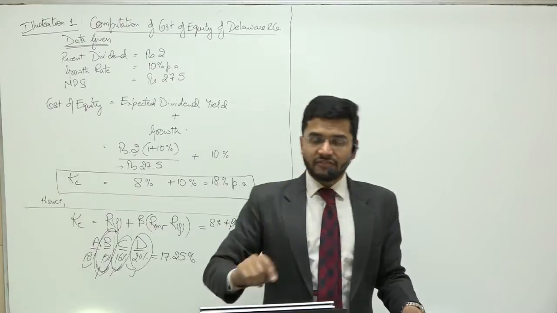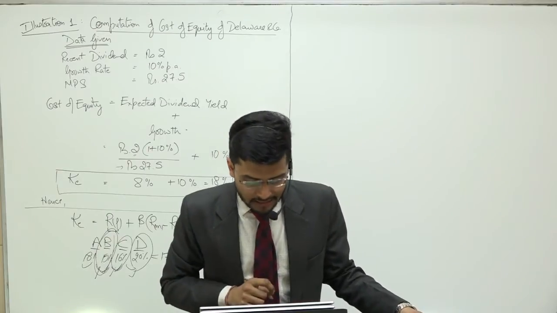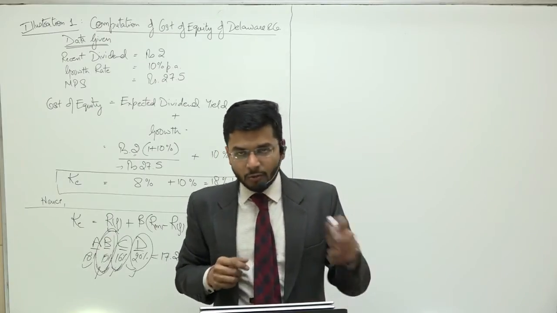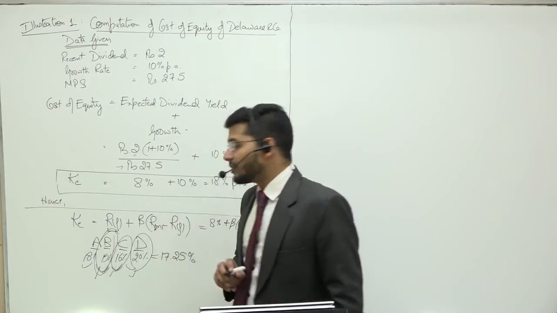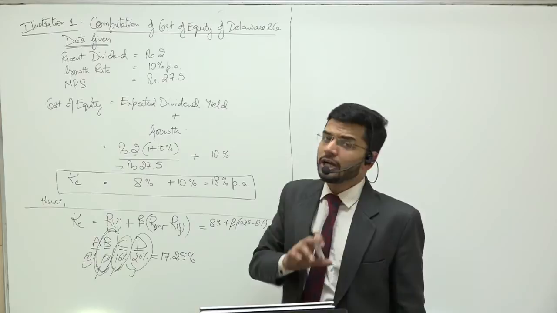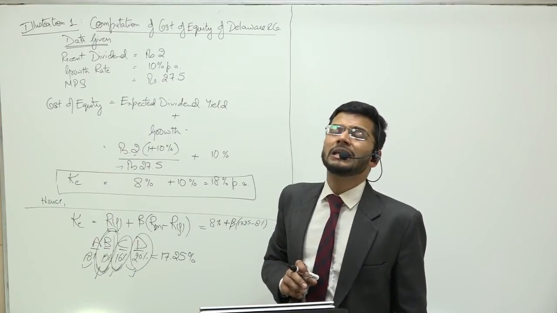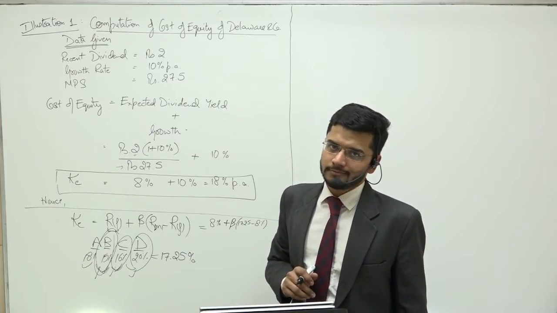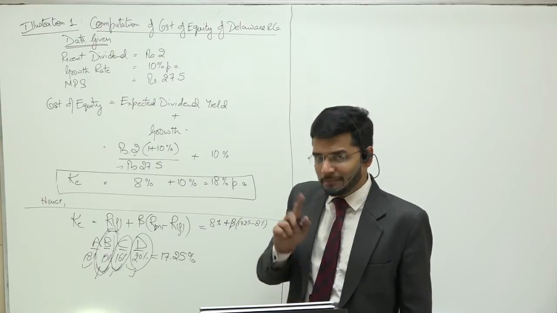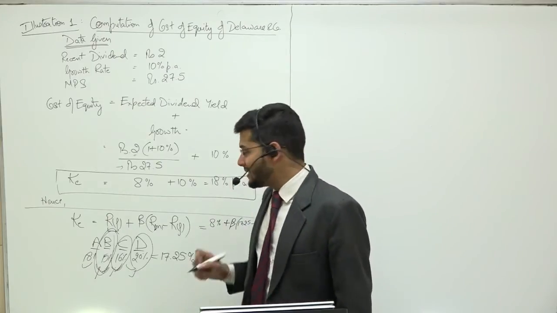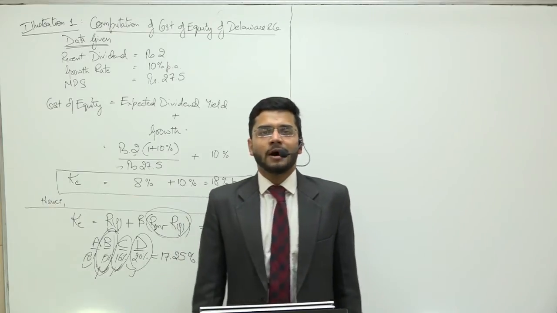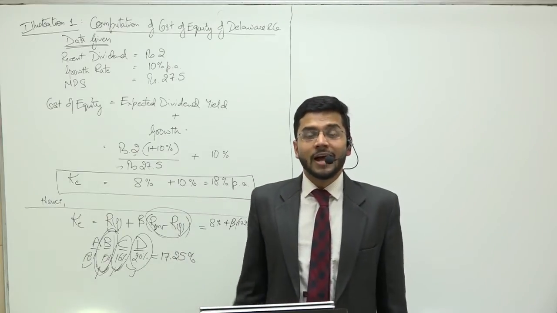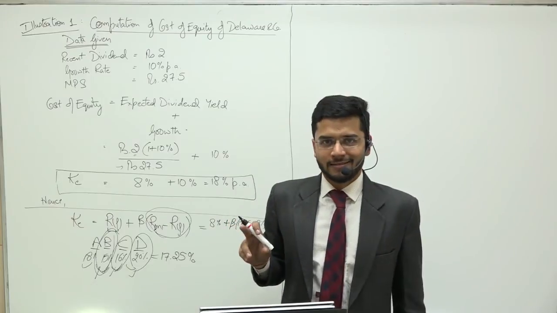One very specific thing which I would highlight over here is, guys, please remember the question might give you return on market portfolio, or it might say risk premium on market portfolio. If it says risk premium on market portfolio, that means it is already deducting the risk-free rate of return from the market return, and it is giving you a net figure.